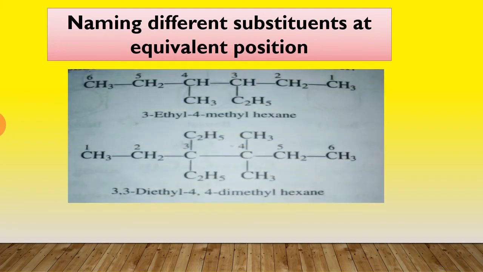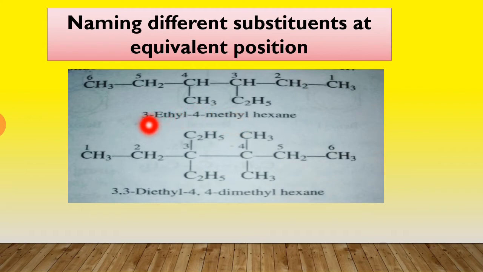For example, in this case, the methyl and ethyl groups are present on the third and fourth carbon atoms. Also, in this one the methyl and ethyl groups are present on the third and fourth carbon atoms, only the position is changed. So we write the names as per alphabetical order, that is, E comes before M.